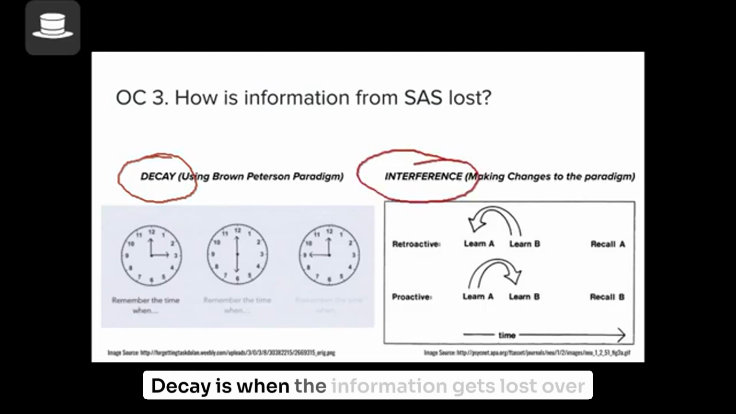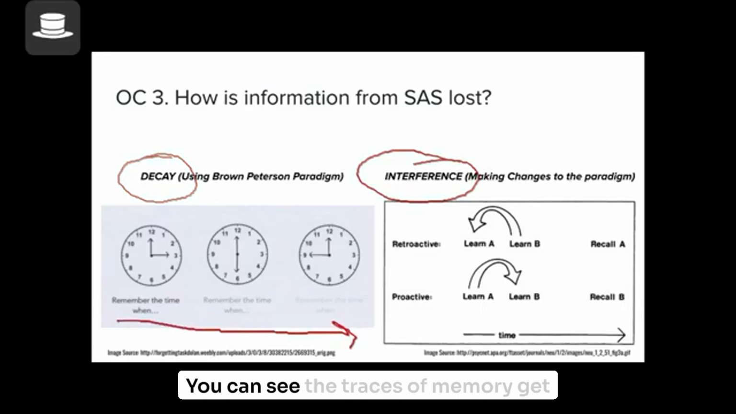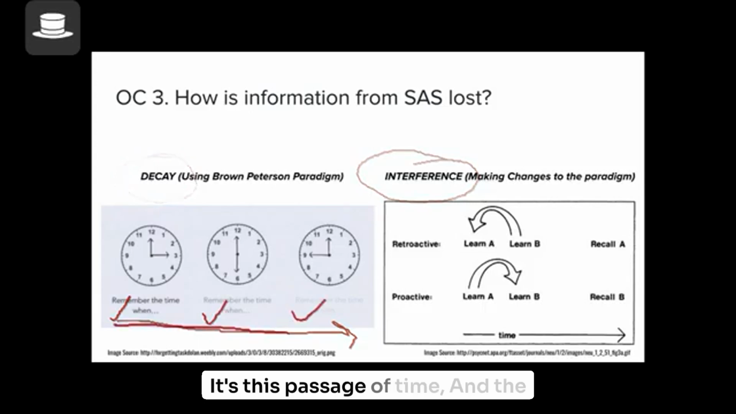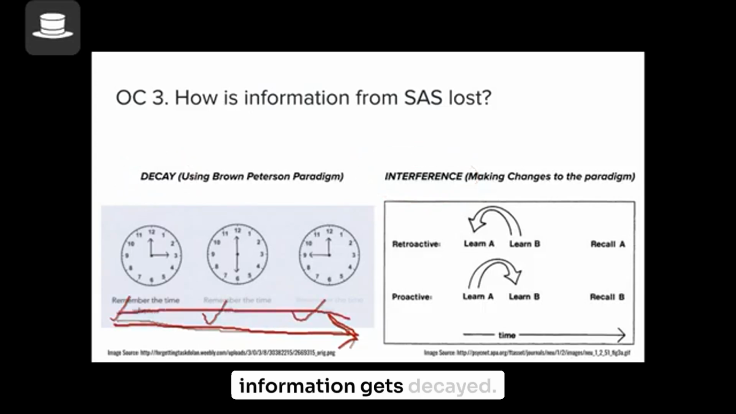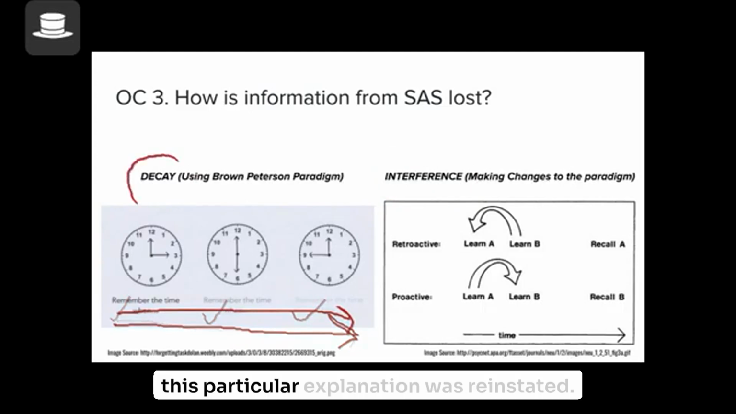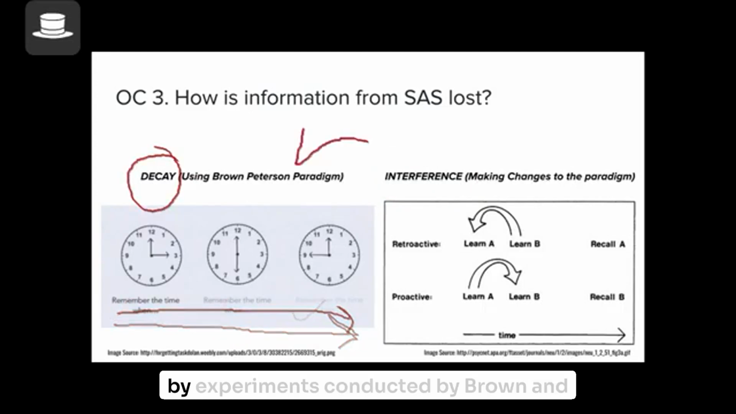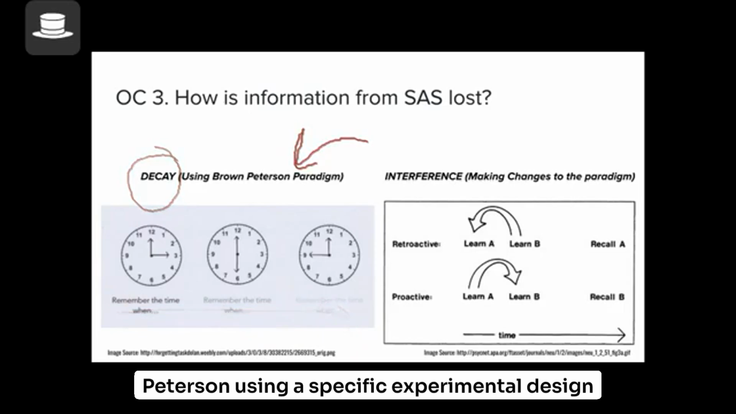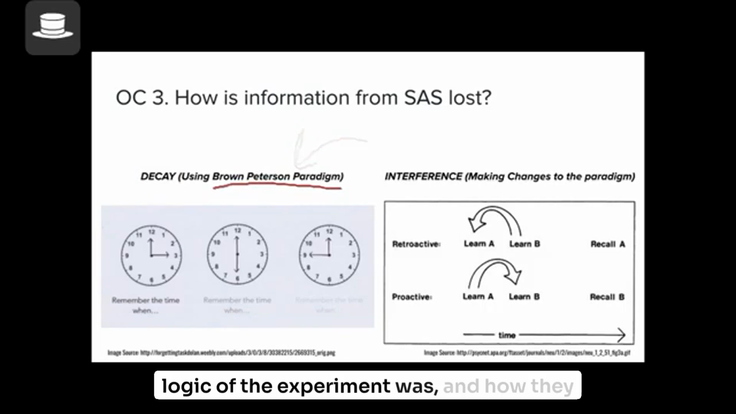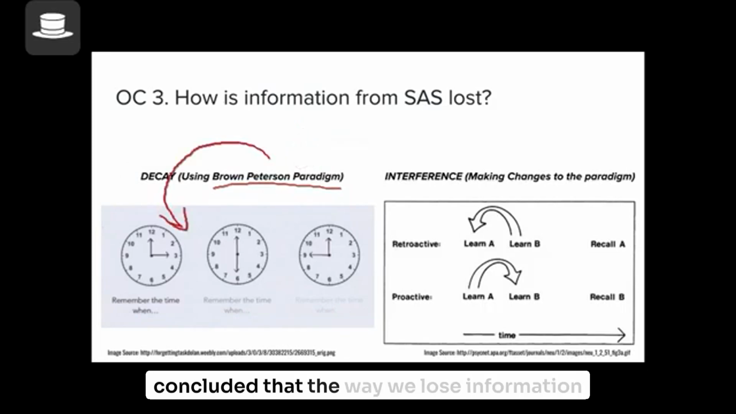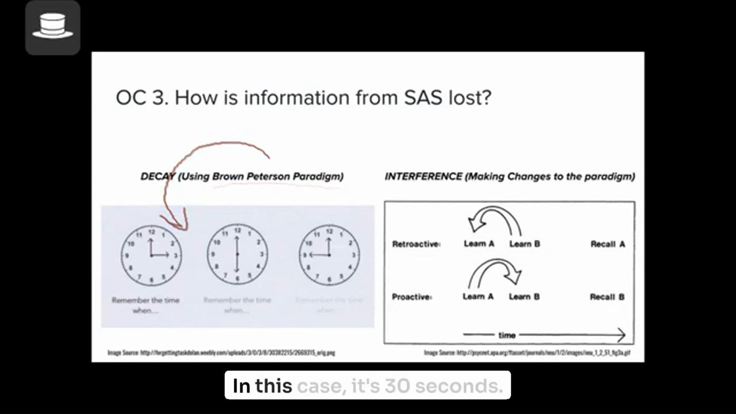Decay is when the information gets lost over time. You can see the traces of memory get disintegrated over time. It's just passage of time, and the information gets decayed. It's a decay theory. This particular explanation was reinstated by experiments conducted by Brown and Peterson using a specific experimental design called the Brown-Peterson paradigm. We'll talk about the Brown-Peterson task, what the logic of the experiment was, and how they concluded that the way we lose information from our short-term memory is through decay, which is simply losing information over time. In this case, it's 30 seconds.